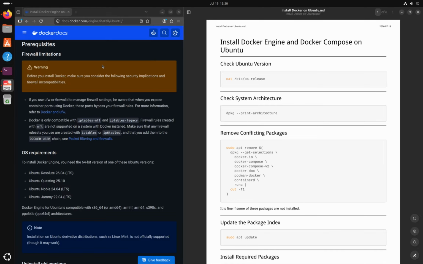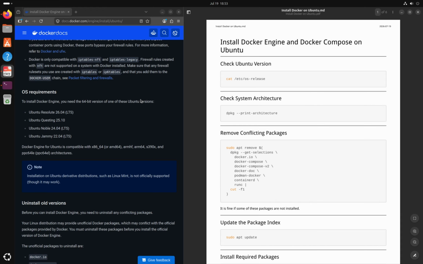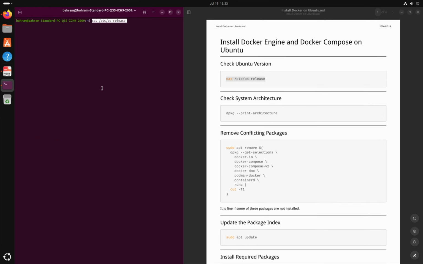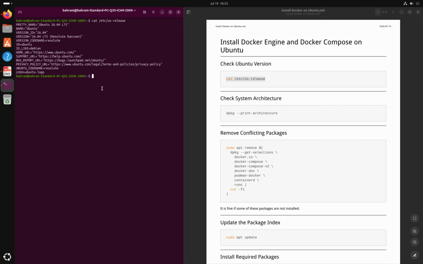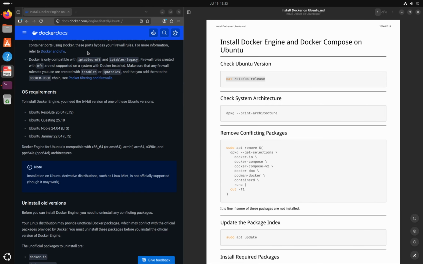Let's get started. First, let's check which version of Ubuntu we are using. Copy this command. You can find the Ubuntu version next to the pretty name, here, and also in Docker's website. At the time I'm recording this video, Docker officially supports the latest Ubuntu LTS.